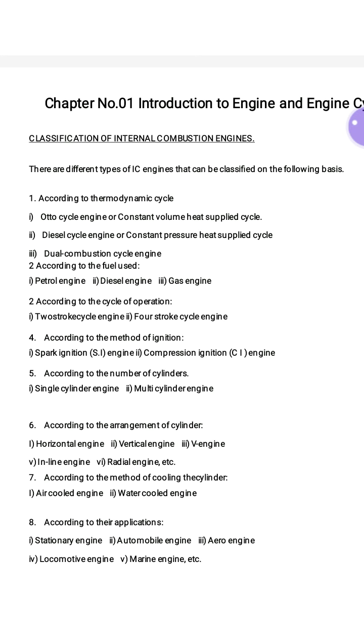Depending upon the fuel used, engines are classified into petrol engine, second one diesel engine and third one gas engine. As the name indicates, in a petrol engine the fuel is petrol. Most of the two-wheelers run on petrol.